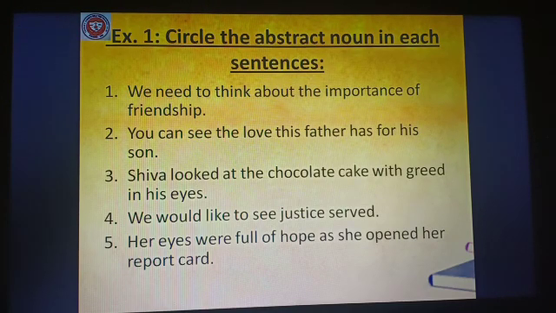Number 3, Shiva looked at the chocolate cake with greed in his eyes. Number 4. We would like to see justice served. Number 5. Her eyes were full of hope as she opened her report card.